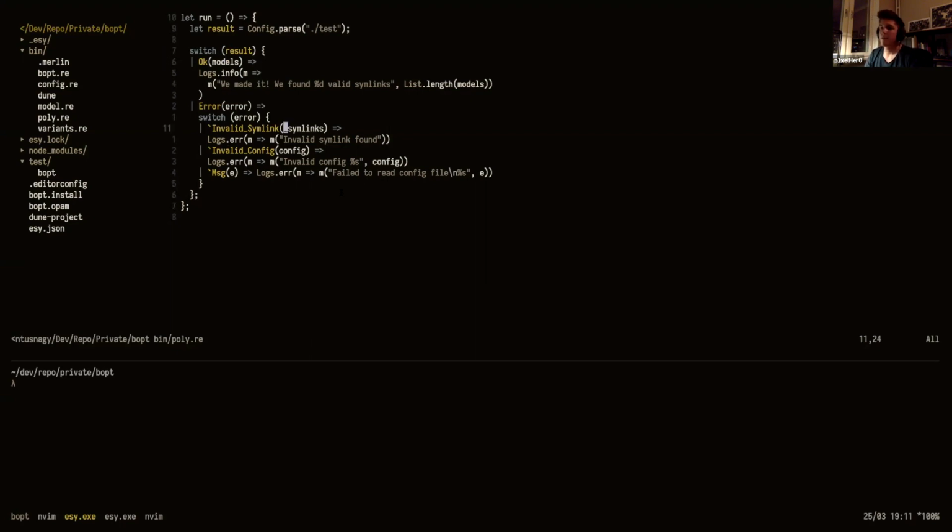And since the invalid symlink returns the invalid symlinks, we could do something nicer here to print all the invalid symlinks and then compare them with the original and show some diff and say, yeah, these were the erring symlinks and those don't work, or here's the config is wrong. So, and just to end this, yeah, that's good.